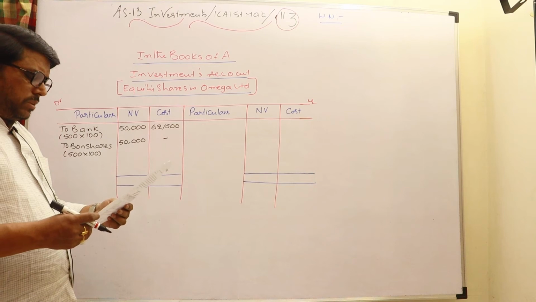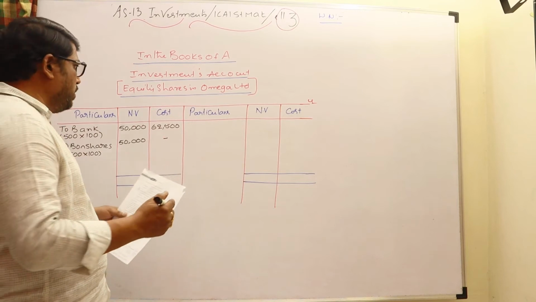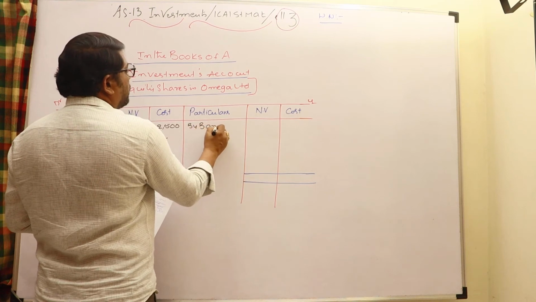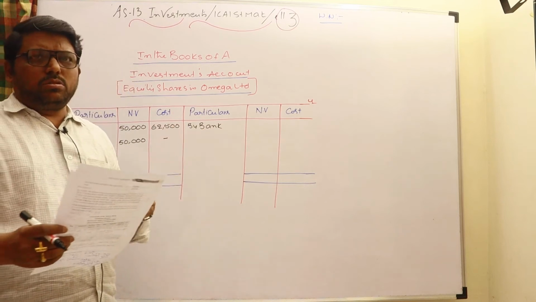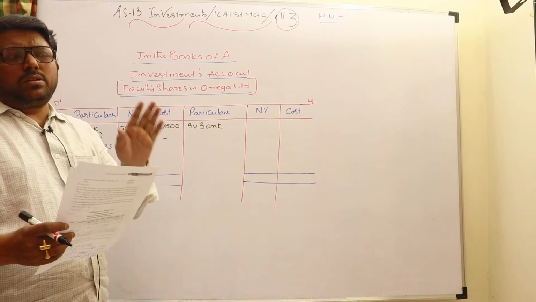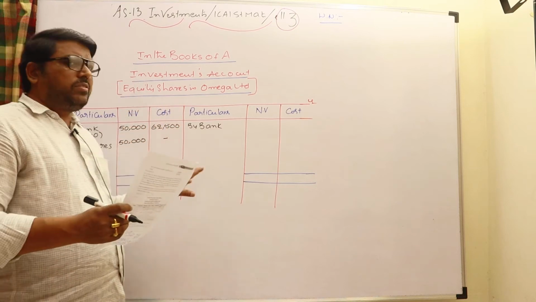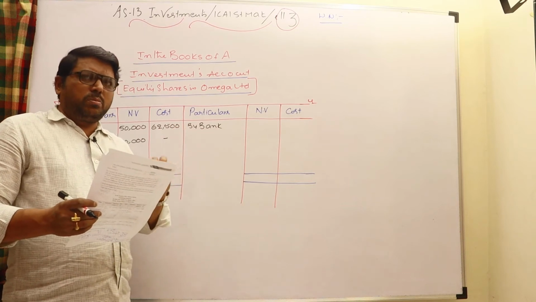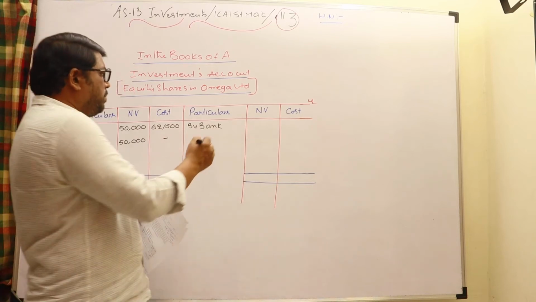It is given that the bonus shares are sold in the market at 90 rupees. Whenever a sale takes place, on the credit side of the investments account, write 'by bank'. Because these are all variable income securities, unless it is mentioned that dividend was received, you need not write that. But in the case of fixed income bearing securities, whenever the due date falls, definitely we have to write that, and the related interest we definitely have to record. But in the case of investments, it should be clearly mentioned that so-and-so dividend was received. Unless the dividend received particulars are provided in the sum, you need not write anything there. So therefore, by bank, within brackets, sale.